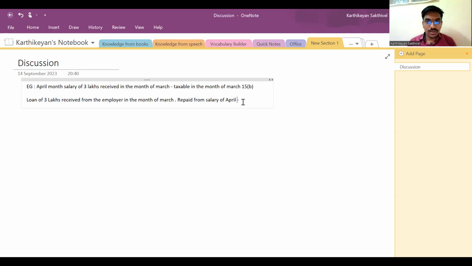So basically, in the first case, I'm getting April month salary in March. In the second case, I'm getting 3 lakhs and paying it from April salary. Even then, is that your answer? Even against this backdrop. Someone else?